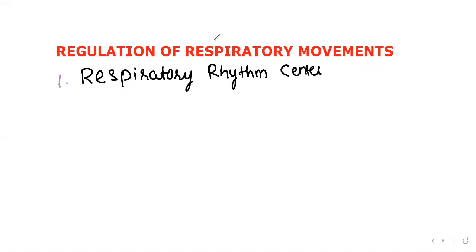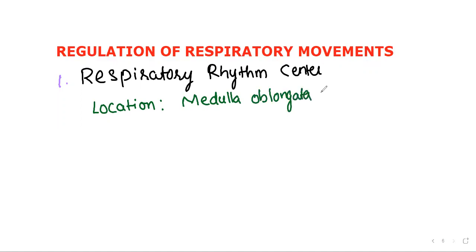First of all, location: where this particular respiratory rhythm center is located. Respiratory rhythm center is a special center present in the medulla oblongata, a part of the brain. At least you need to remember it at present as a part of the brain, but in coming days we are going to see all these in detail. Medulla oblongata of brain, location.